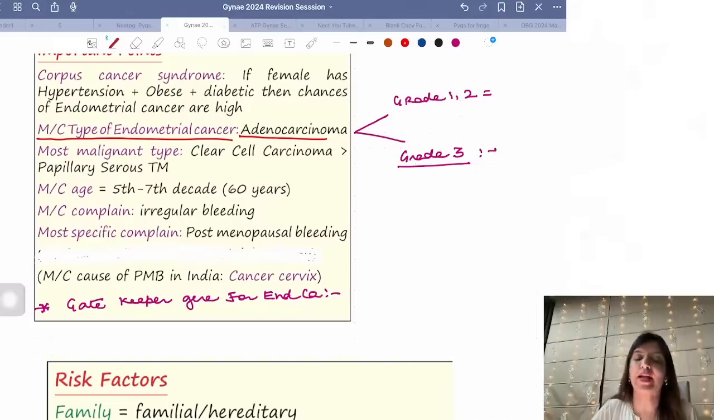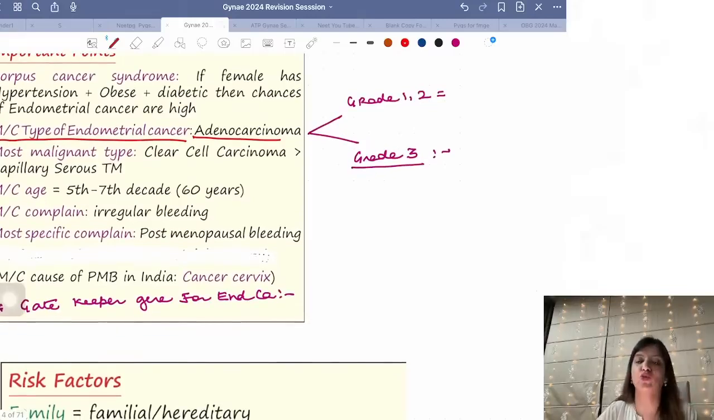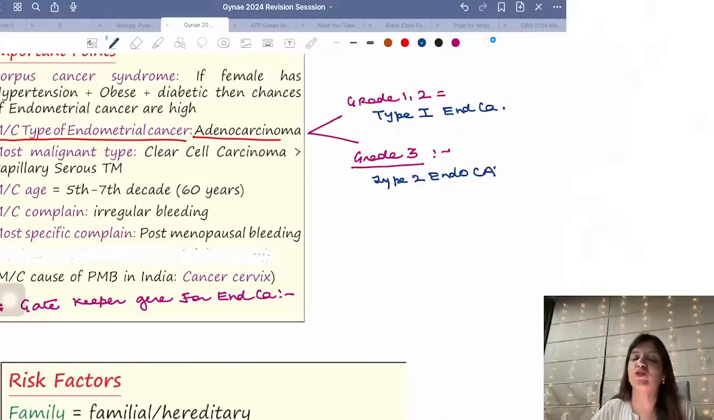Now, the most common type of endometrial cancer is adenocarcinoma. In adenocarcinoma, please remember grade 1 and grade 2 are included in type 1 endometrial cancer. And grade 3 is included in type 2 endometrial cancer. Now who will tell me which other varieties are included in type 2 endometrial cancer? One is adenocarcinoma grade 3, which comes under type 2. And which other comes under type 2?